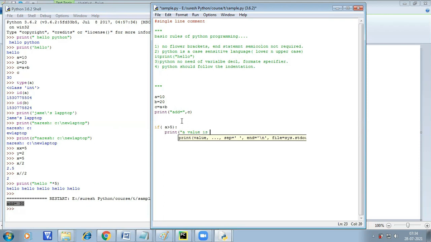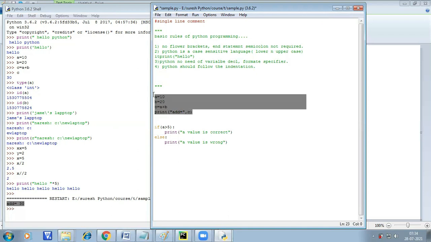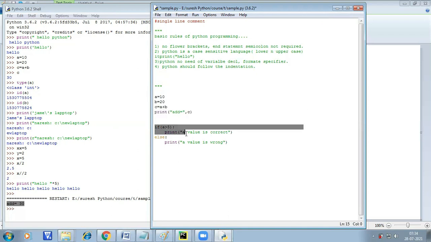A value is correct, a value is wrong, so it can use else. I just want to print like this. If we try to print without the indentation, it doesn't work, because this is the main block code. This is considered the sub block code. You see, this is inside the if statement, and this is inside the else statement. It is identified by using indentation because Python doesn't have curly braces. That's why it should follow the indentation.